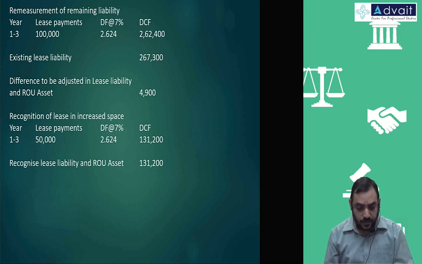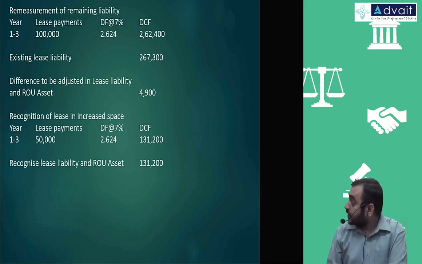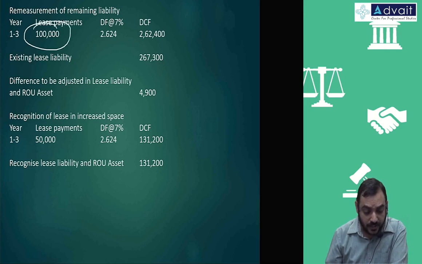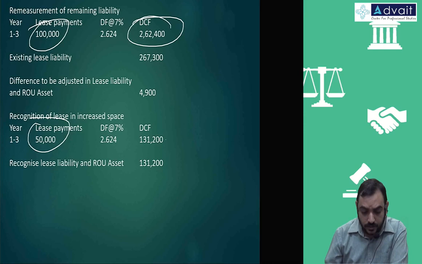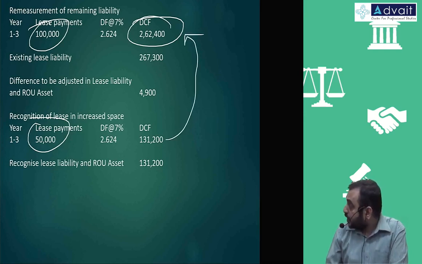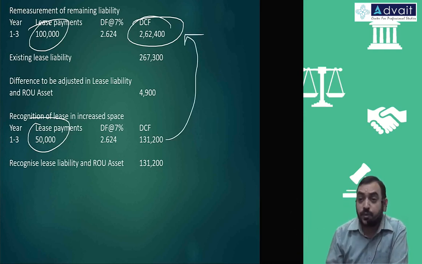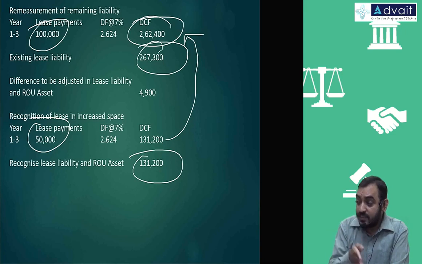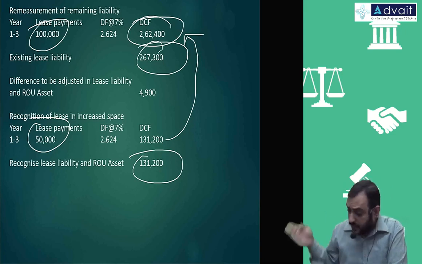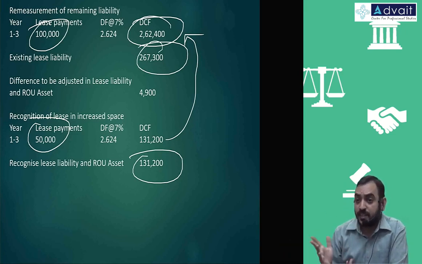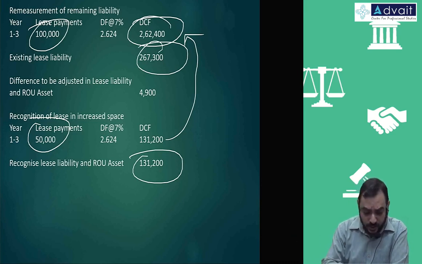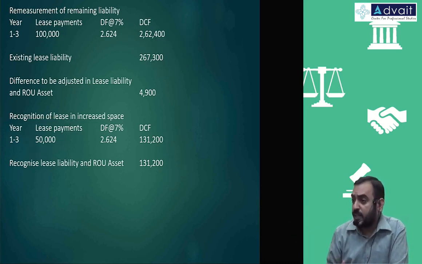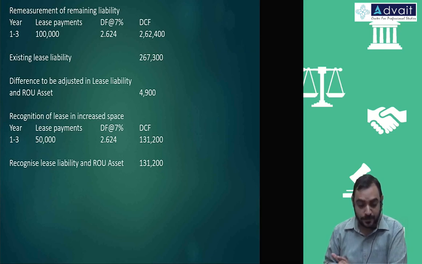Just for your information, had you considered 1,50,000 here itself, then this number would have been 3 lakh something. Same effect would have been there, but this breakup would not be there: how much is because of existing lease liability remeasurement and how much is because of new space. That accounting would not be available. That's why we are doing it separately. Otherwise, mathematically, it would be the same.